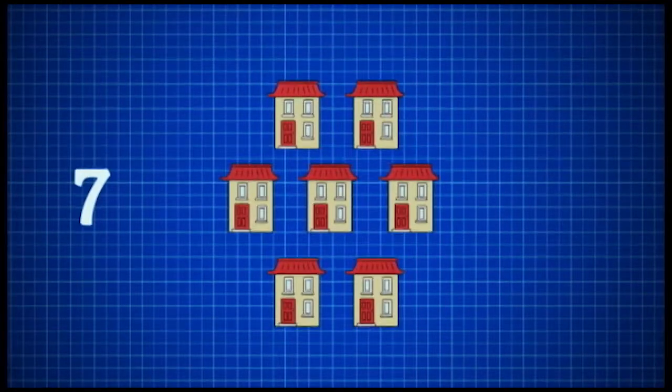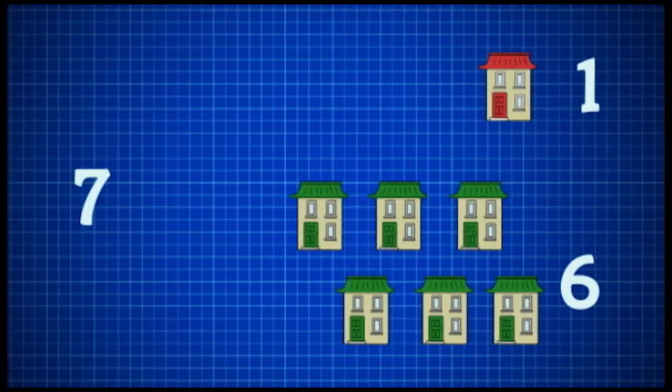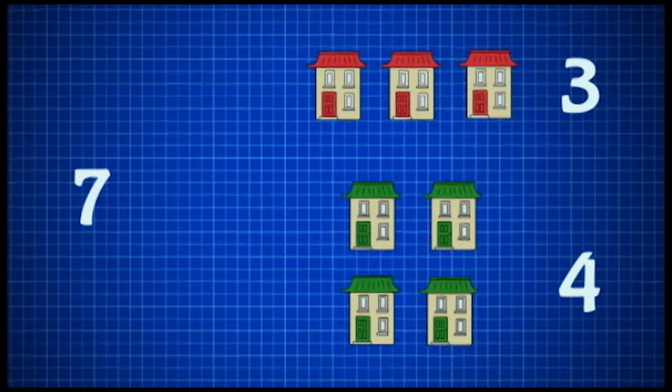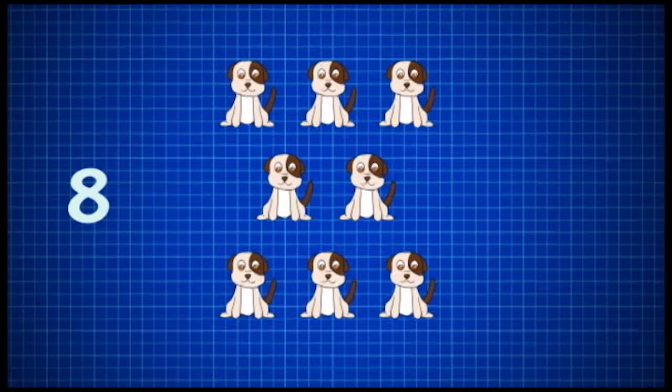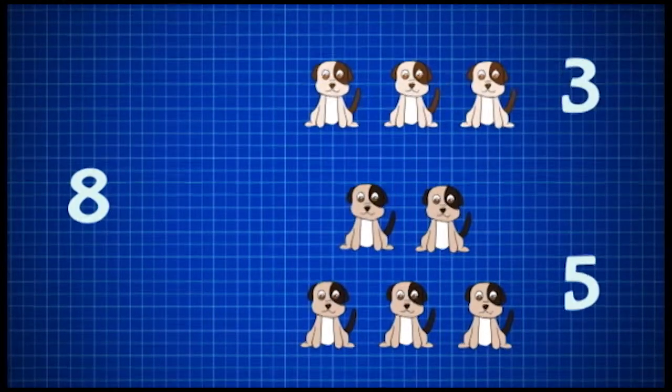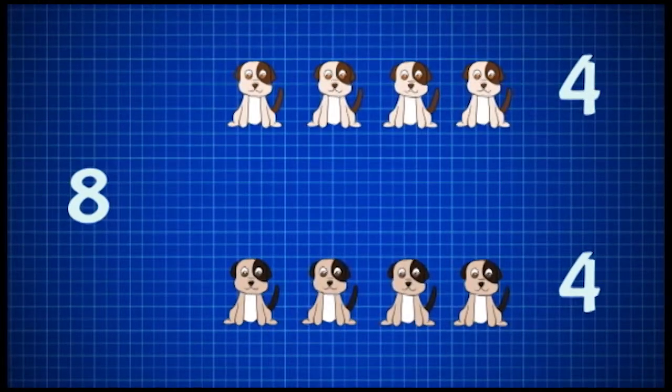How about we make number 7? 1 and 6, 2 and 5, 3 and 4. Let's make the number 8. 1 and 7, 2 and 6, 3 and 5, as well as 4 and 4.